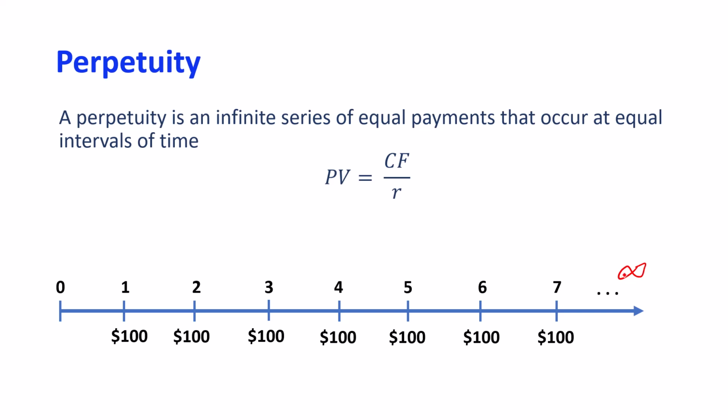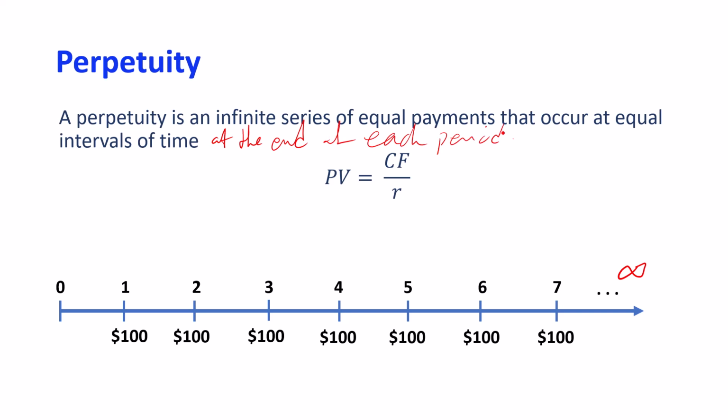You're supposed to receive these cash flows as long as the issuer or the entity exists. So a perpetuity is an infinite series of equal payments that occur at equal intervals of time at the end of each period.